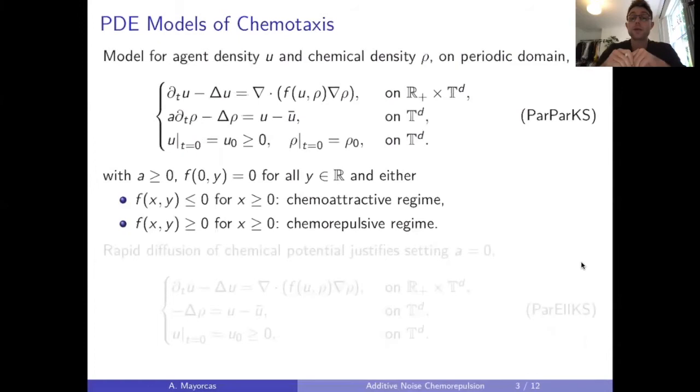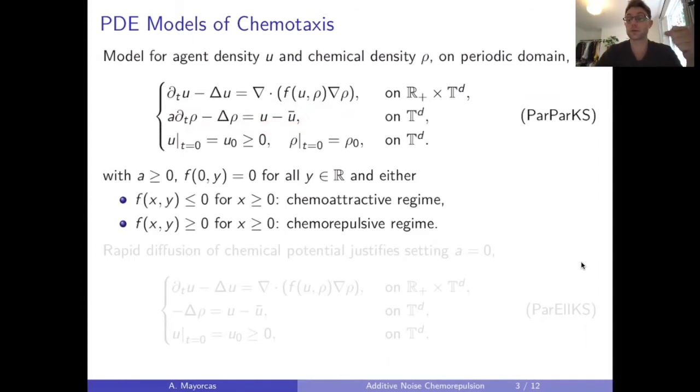So if we think about the PDE setting to begin with, the model originally presented by Patlak, Keller, and Siegel can be thought of as a system of parabolic equations where we have the first equation, u, modeling what we typically call the cell density, so that's the agent density, and rho here representing the density of the potential. So we can see in this system, the potential observes the cell density as a forcing term.